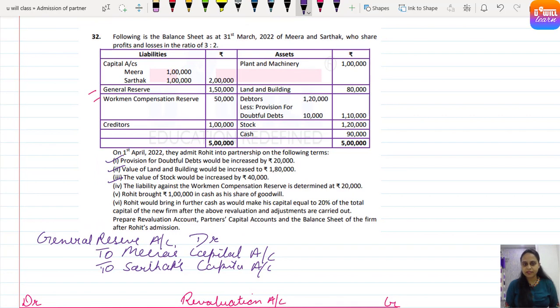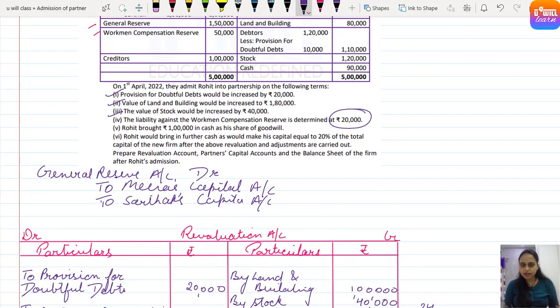Next is workman compensation reserve. So workman compensation reserve is 50,000 and the liability against the workman compensation reserve is determined at 20. So remaining workman compensation of how much? 30,000 will be distributed among the partners, right? I'm writing the journal entry. See, workman compensation reserve also has credit balance. Now settlement has to be done. So settlement, when we will do it, it must be debited. So workman compensation reserve account debit.